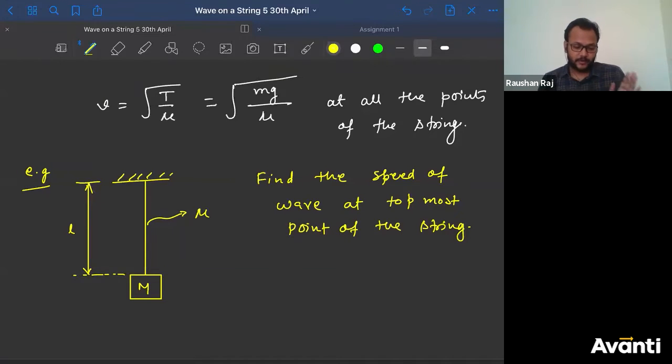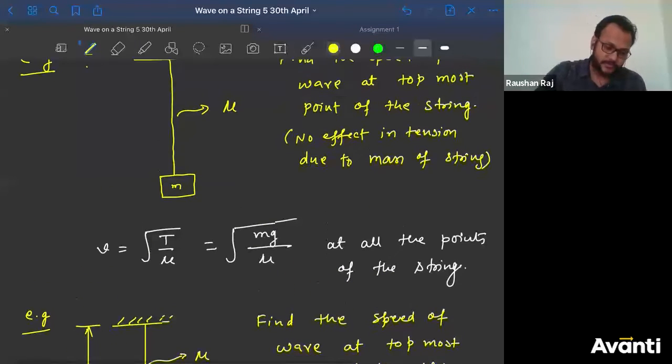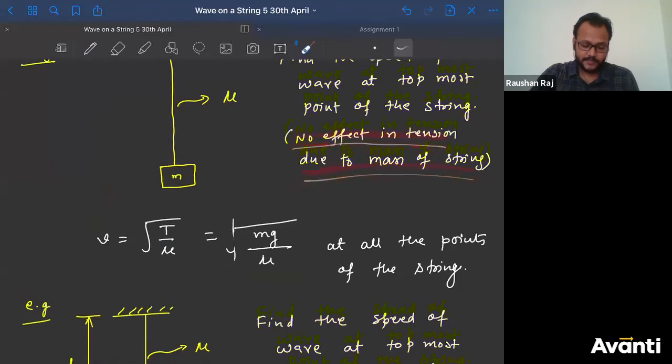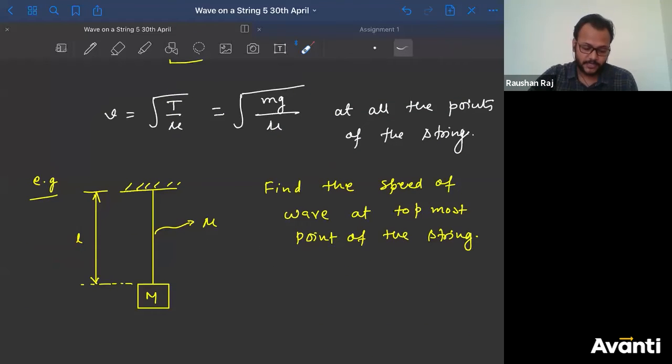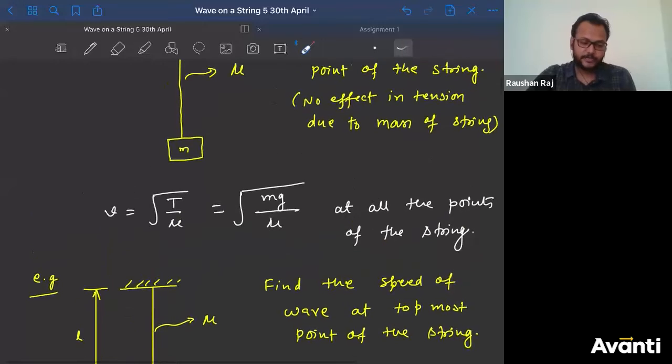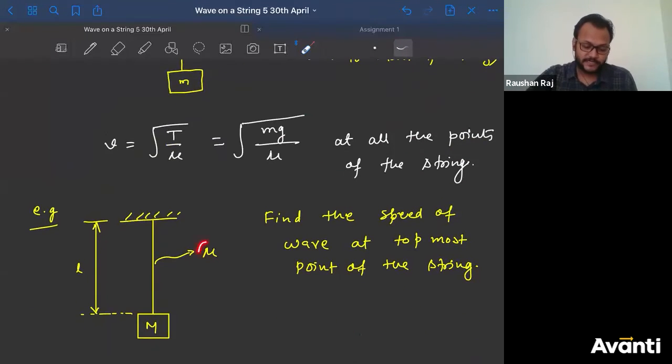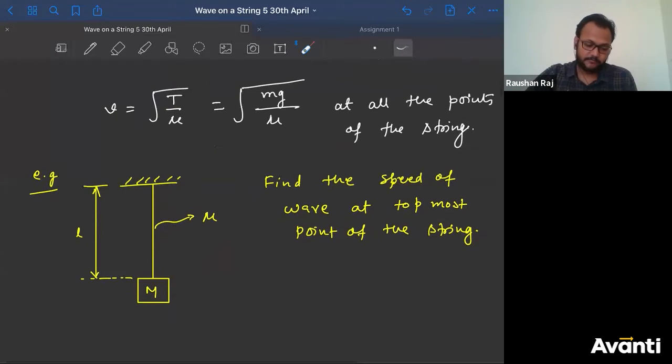But here I have not given any kind of assumption. I have given you the length of it, everything is given. But I have not told you to consider that mu is very small or something of that sort. So considering the mass of this string also, the mass of the string will play a role in finding the tension. That means at this point tension will not be equal to capital Mg but something else. So I'm giving you some time here, let me give you 1 minute. Try to solve this question, guys.